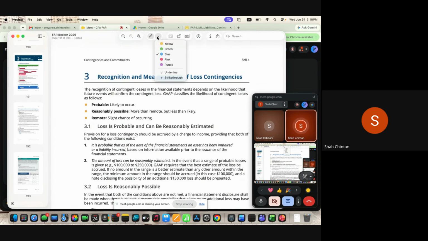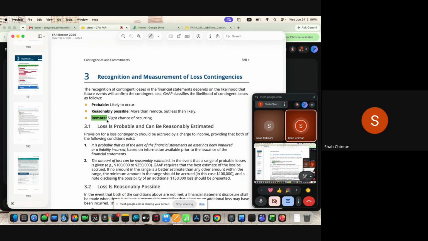Now, there could be loss contingencies. So for loss contingency, you have three things. First of all, what is the meaning of remote? Remote means there is a very, very low chance of it occurring. For example, hypothetically, I am manufacturing a phone. I have manufactured 1 million mobile phones. One of the phones will blast somewhere and somebody is going to sue me. Now, that's the hypothetical assumption. It may happen. One in a million is a possibility, but it has a very remote chance of occurring.